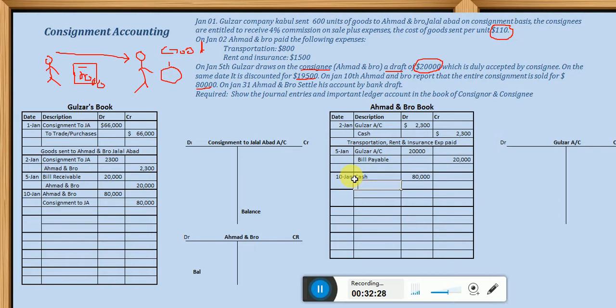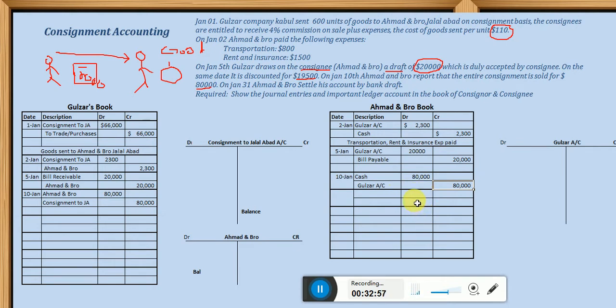Because Gulzar is payable here, because he has to pay this amount to Gulzar. It is not his amount, because the goods of Gulzar were sold by him. So he is receiving cash, so we are debiting the cash, and he is paying 80,000. He will pay 80,000 to whom? To Gulzar, as it is not his money, and it belongs to Gulzar.